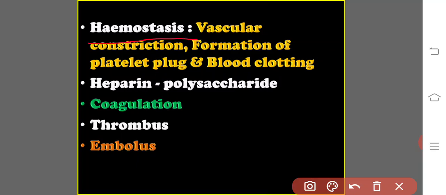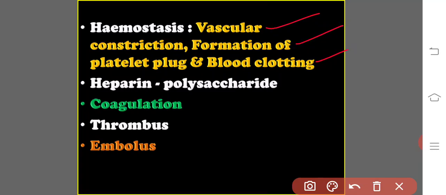Whenever a vessel gets ruptured, hemostasis is achieved by several mechanisms such as vascular constriction, formation of a platelet plug, and blood clotting. In general, as long as the blood is in the blood vessels, it is in a fluid state.